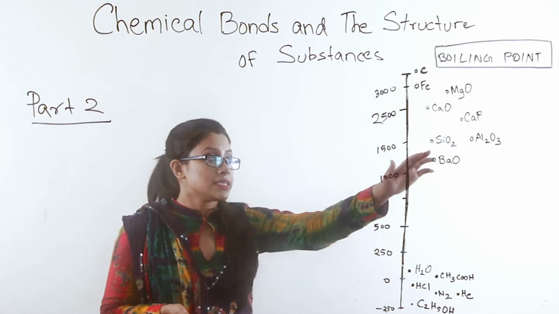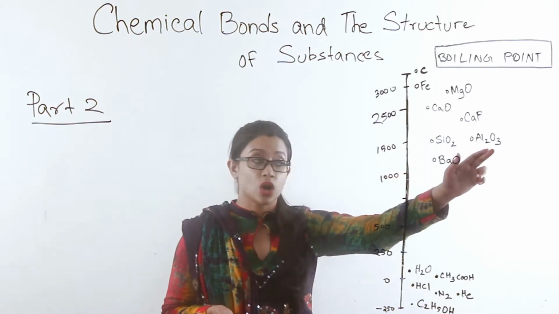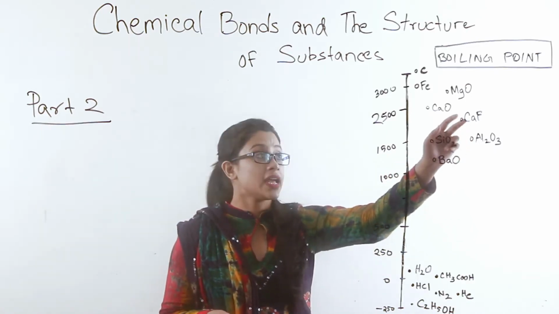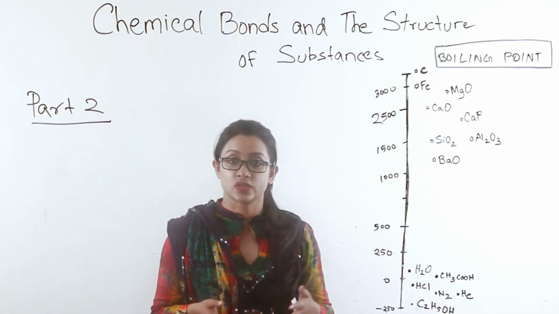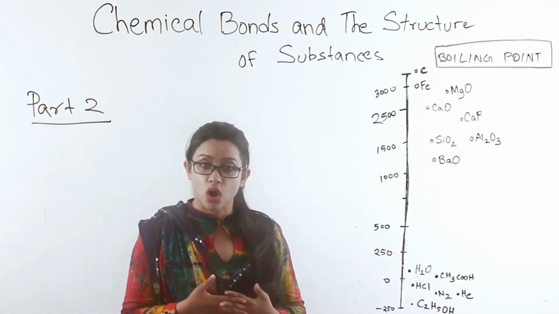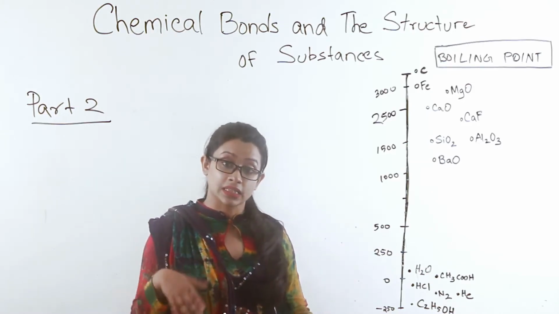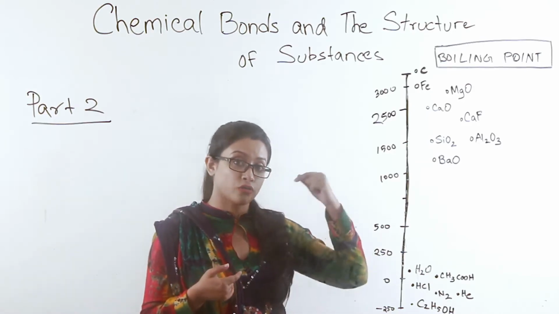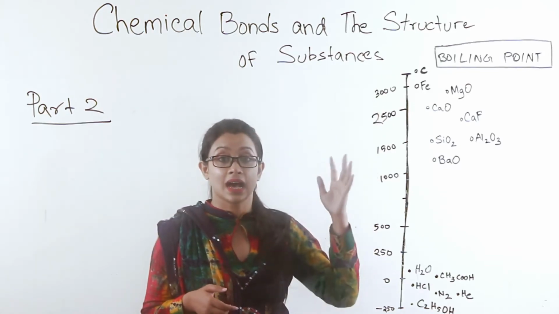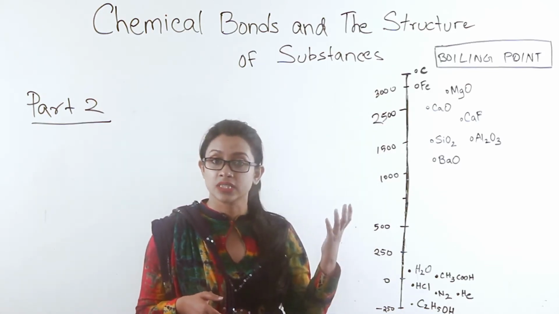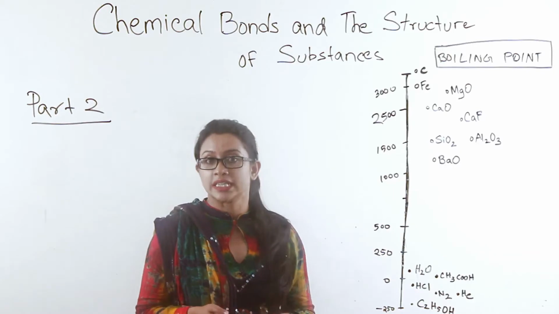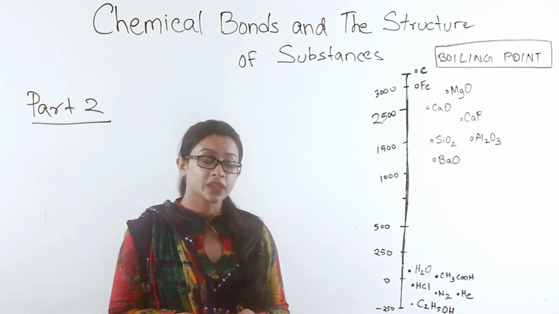Barium oxide, silicon dioxide, aluminum oxide, calcium fluoride, calcium oxide, etc. Their bonds are so strong that in order for them to actually melt and then boil, they often reach temperatures as high as 3000 degrees Celsius, which is pretty high if you think about it.